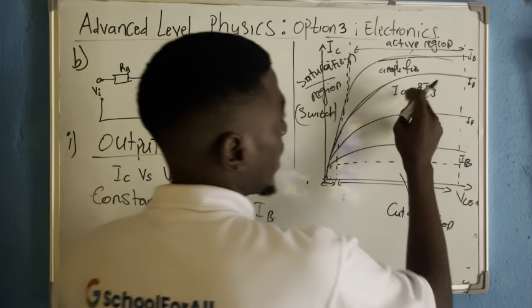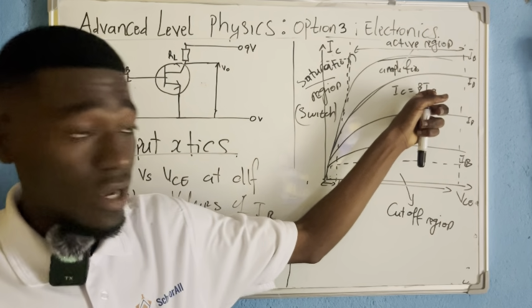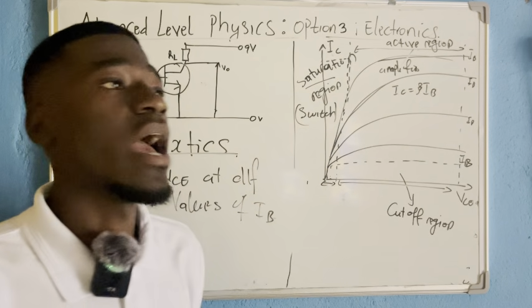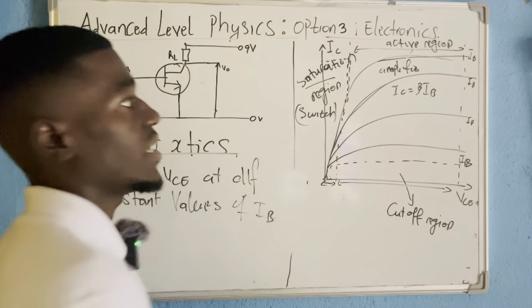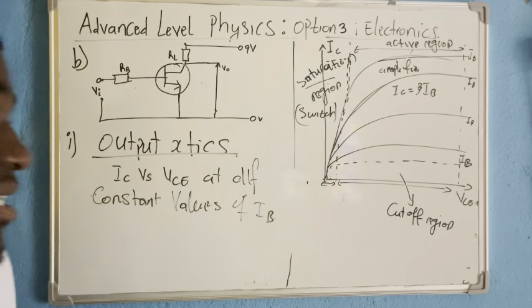We are amplifying the input signal, and the output signal should be a constant multiplying IB to show the amplification, where beta here is the current gain. So those are the different regions.